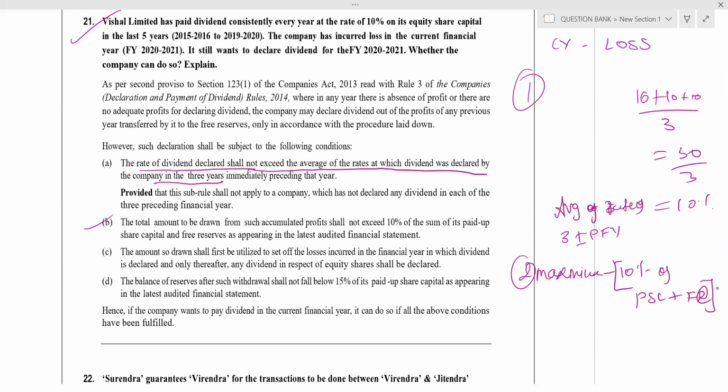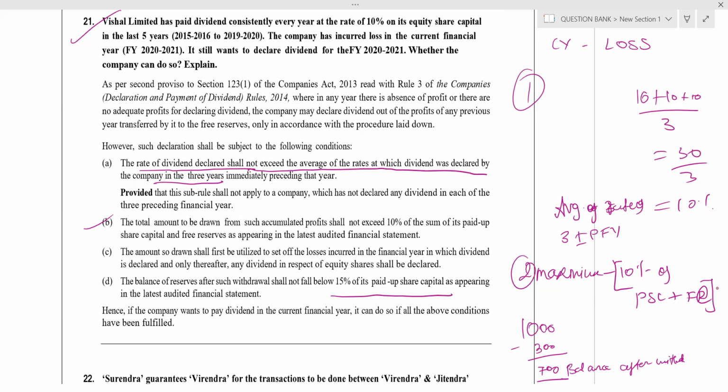Say for example, in reserve I have 1000 rupees. I am withdrawing 300 rupees. Then balance is 700. That is called the balance after withdrawal. That balance after withdrawal shall not fall below 15% of paid up share capital alone. Here only paid up share capital, 15%. Condition 3: only 15% of paid up share capital.